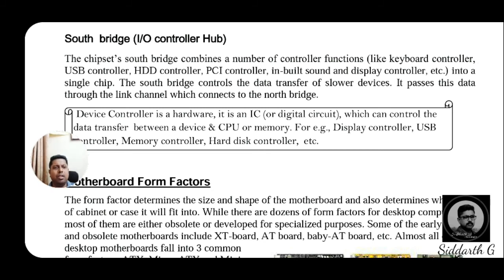For example, display controller, USB controller, memory controller, hard disk controller. We have so many different types of controllers. So the main functionality of a device controller is that it transfers the data between the device and the CPU and memory.